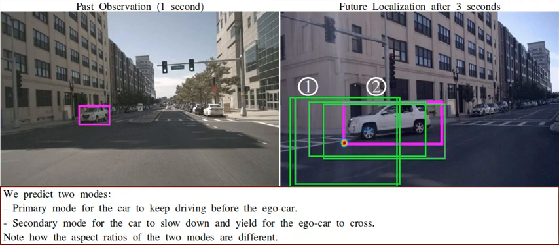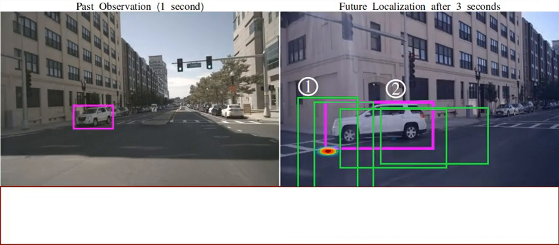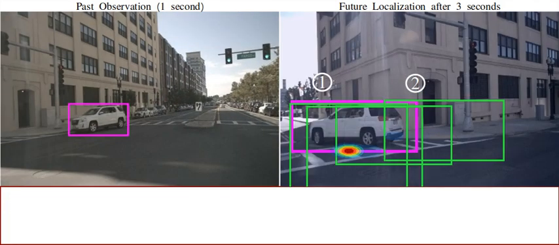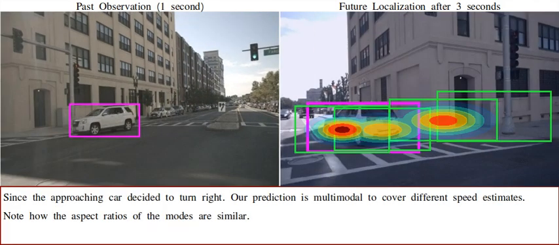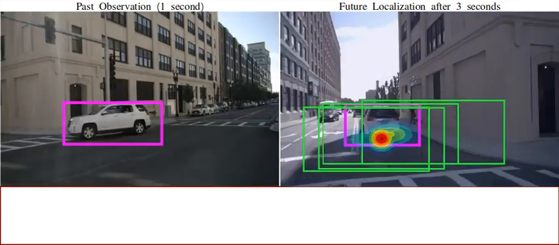Notably, the predicted aspect ratios fit well to the depth of the car. Now the car decided to turn right. Our prediction is multimodal to cover different speeds for the turn. Unlike the previous prediction, the aspect ratios are similar.